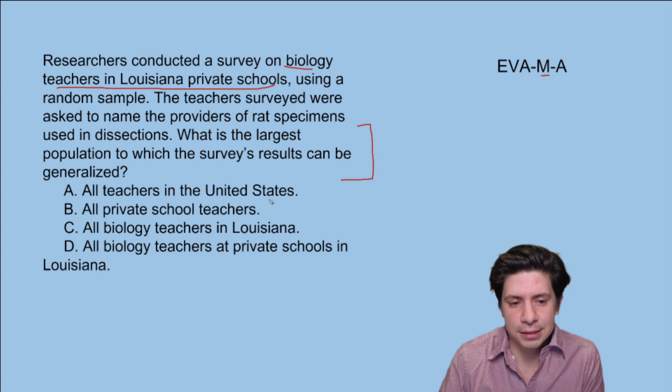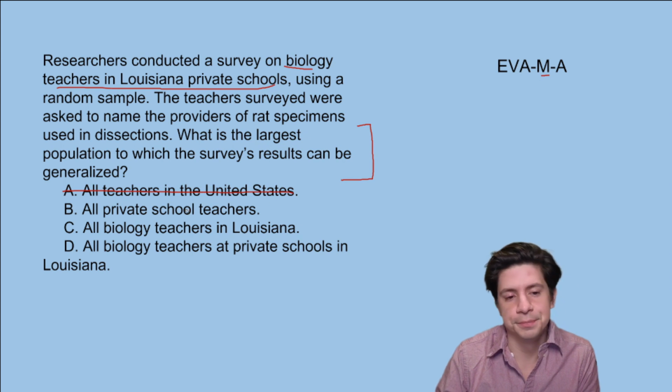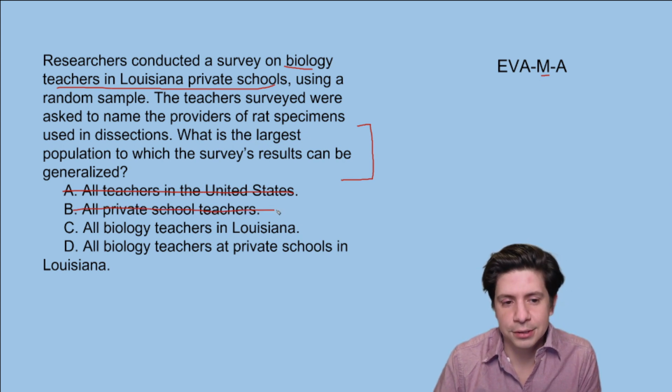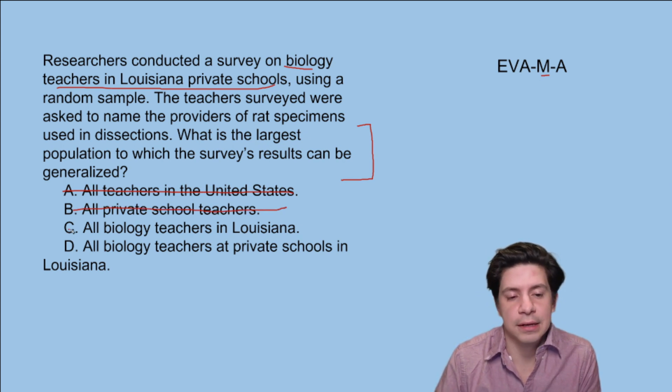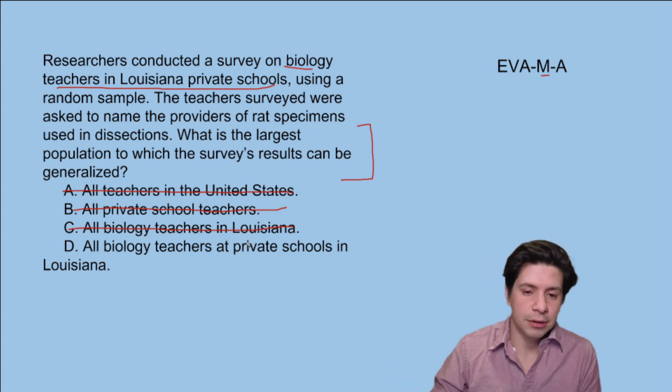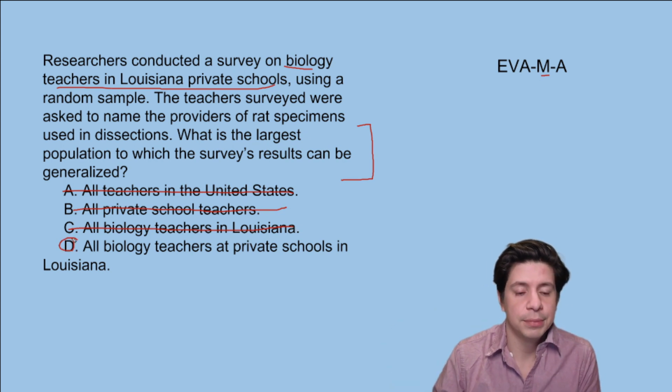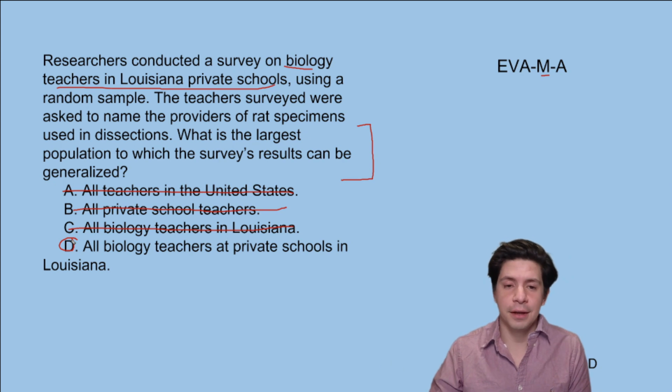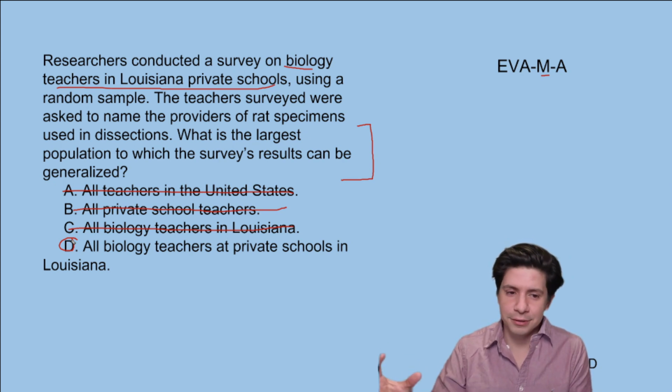All teachers in the United States, all private school teachers, all biology teachers in Louisiana, all biology teachers at private schools in Louisiana. So it's biology teachers in Louisiana private schools. So we can't just say all teachers. We also can't say all private school teachers, and we can't say all biology teachers in Louisiana. It has to be all biology teachers at private schools, because private schools might have different funding than public schools, so they have different providers.